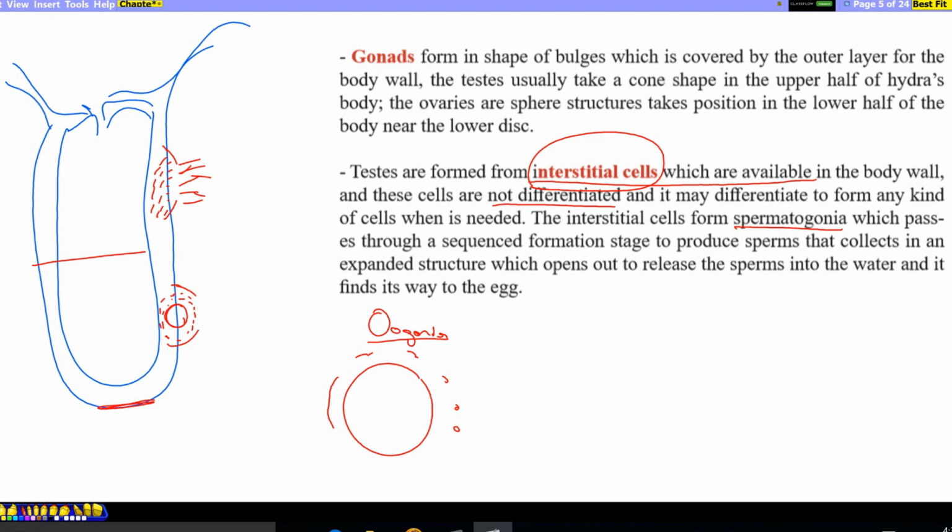So the male reproductive cells find their way to fertilize the egg. Egg fertilized, the zygote is formed. After zygote formation, it is not separated from the mother animal directly, but it is covered by a hard protective layer, because we said the sexual reproduction in Hydra takes place in autumn season when temperature is decreased.